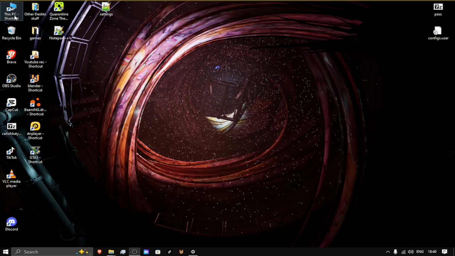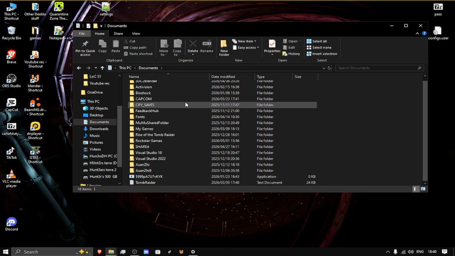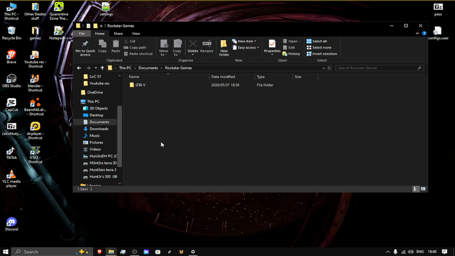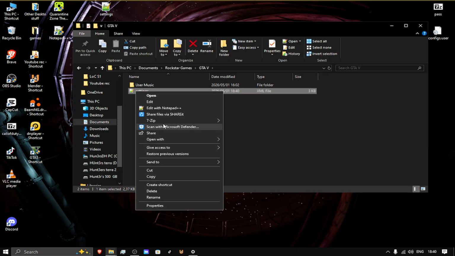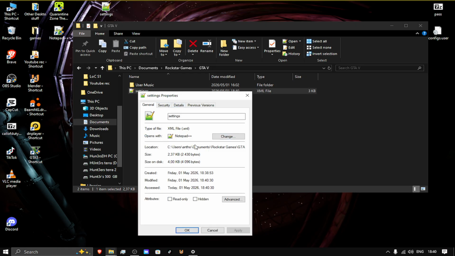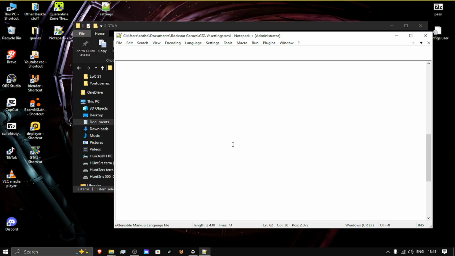All right, so now what we're going to do is go to This PC, then my documents. I'm going to look for Rockstar Games, GTAV, settings. Now, if you don't get something like this, you're going to have to go to open with and then change it from here. You can hit change and just select Notepad++. Make sure it's running as administrator. Then you're going to right click and edit with Notepad++, but if you're seeing something like this, you can just double click it.